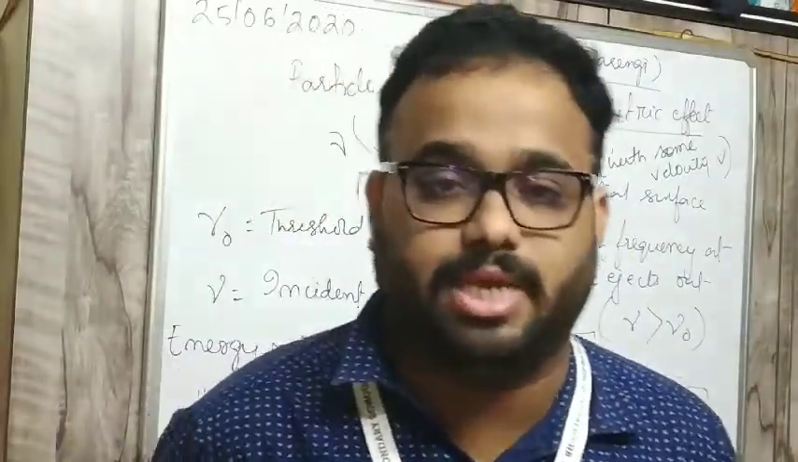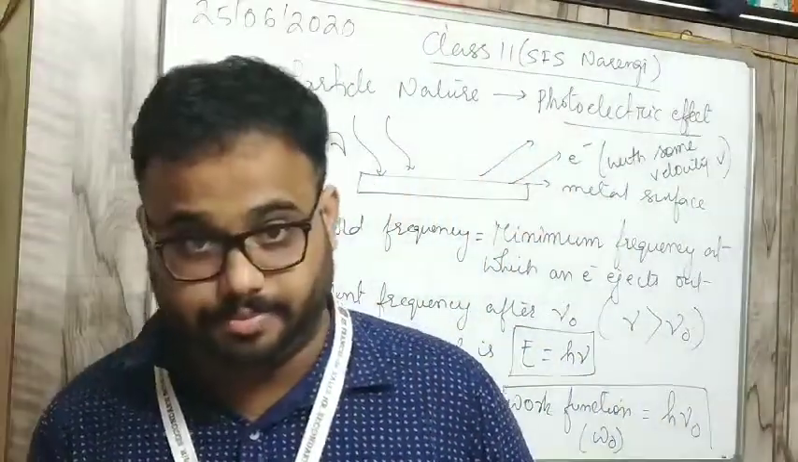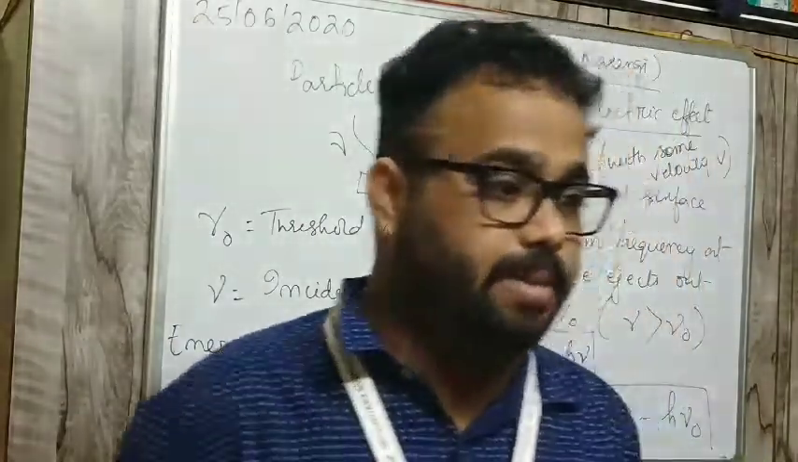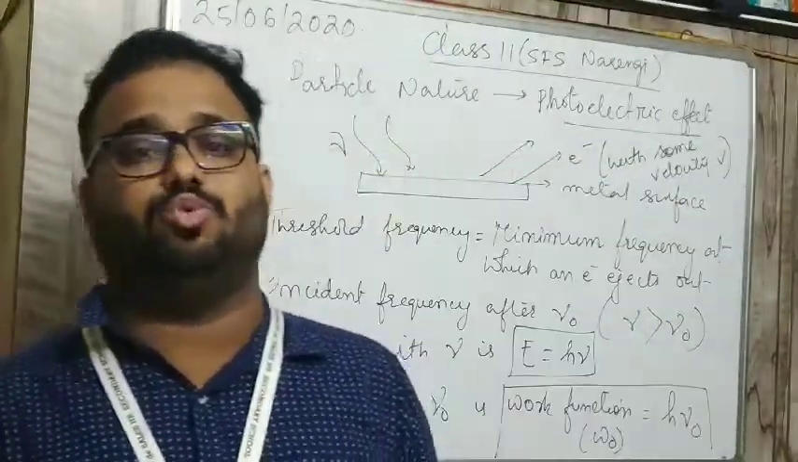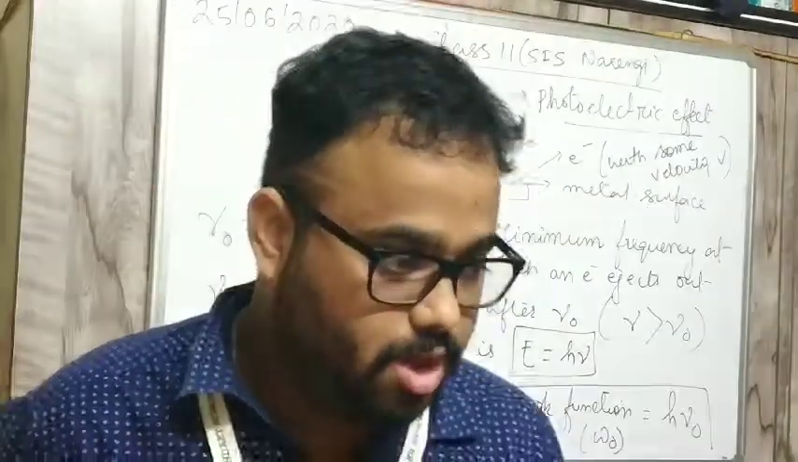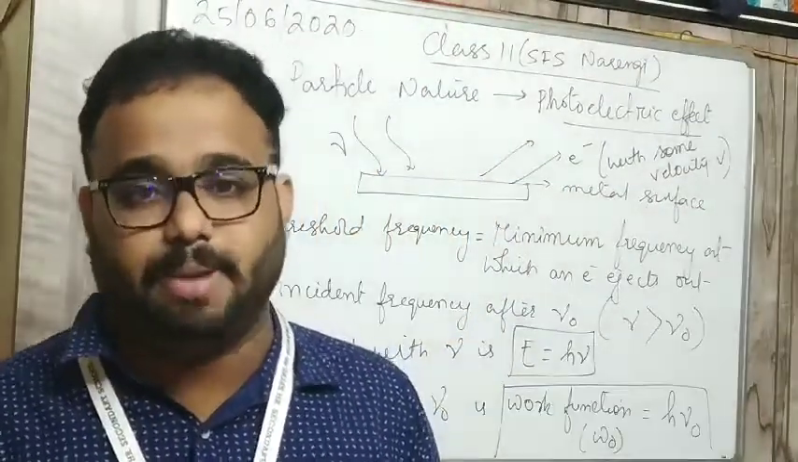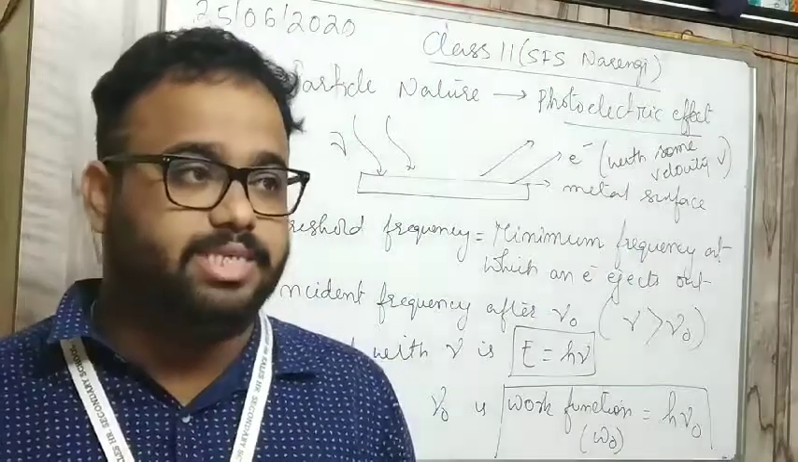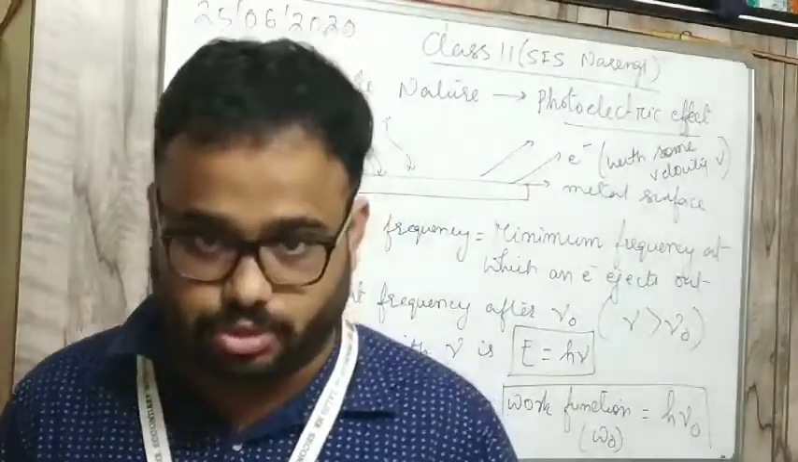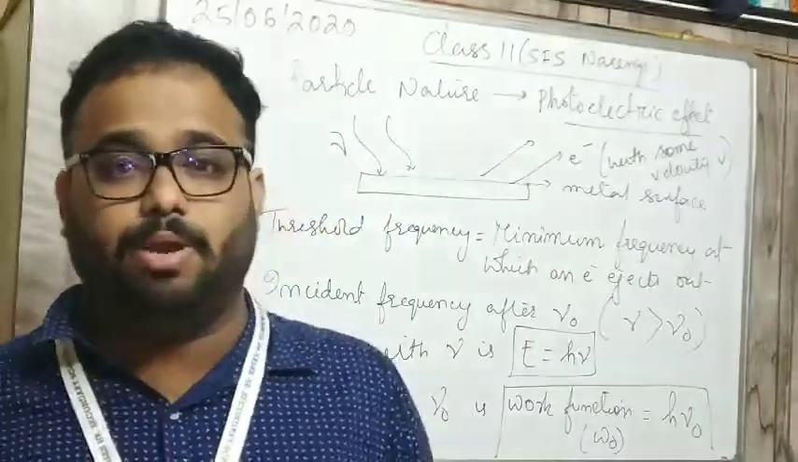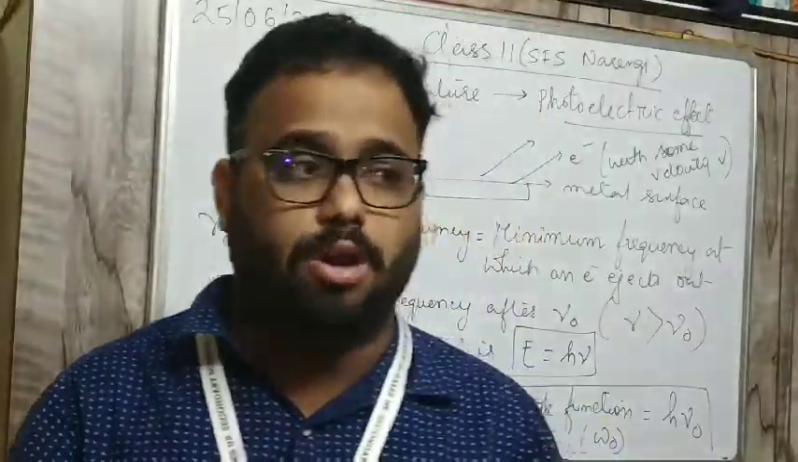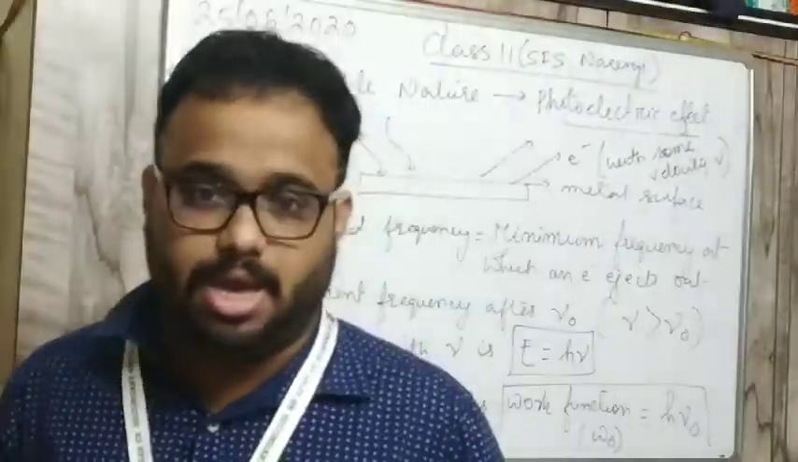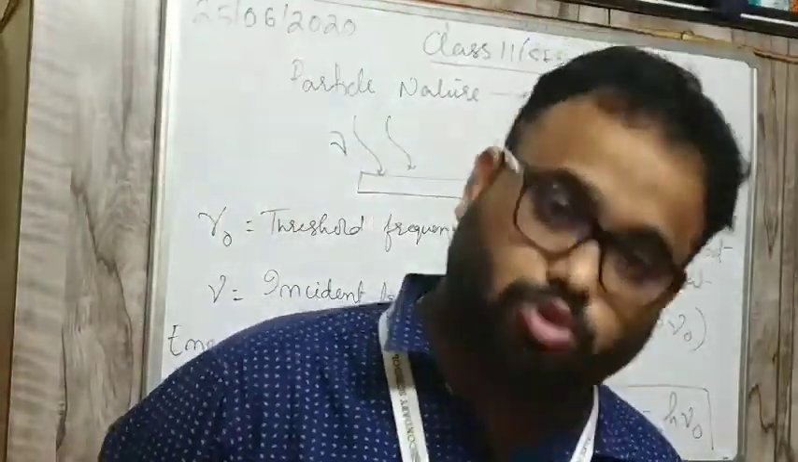Last class we discussed the particle nature and the formulas for the energy of a photon, that is E is equal to h nu or E is equal to hc by lambda. We discussed the number of photons emitted, which will be either energy divided by hc by lambda or power divided by hc by lambda. In that respect, I have given you 3 sums to solve.